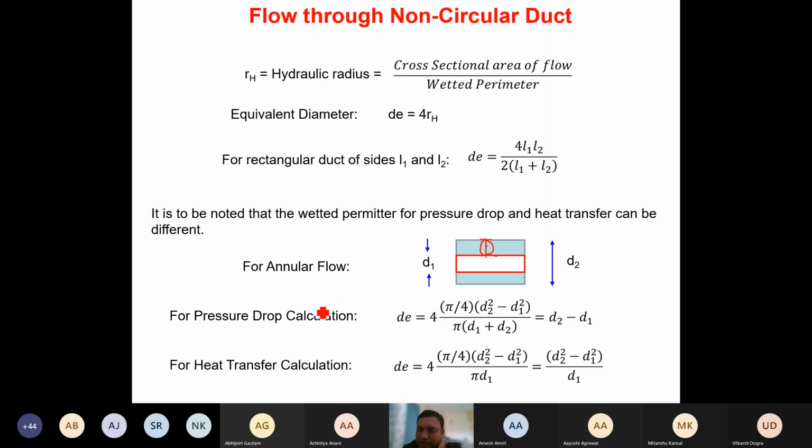But for a heat transfer calculation, the heat transfer is taking place only between these two. We are not accounting for heat transfer here so far. So that's why for a heat transfer calculation, the equivalent diameter will have only pi d1 and not pi d2. This pi d2 term is not being used here. Is it clear, Achintya? Yes, sir. Got it.